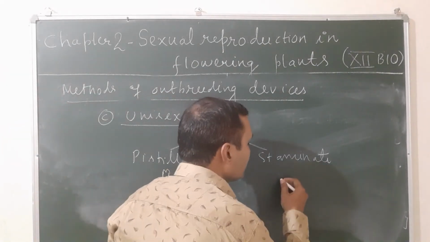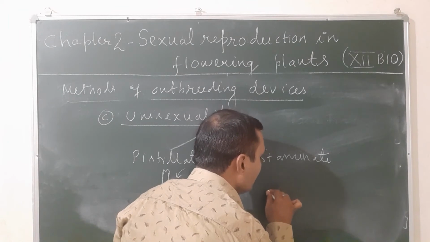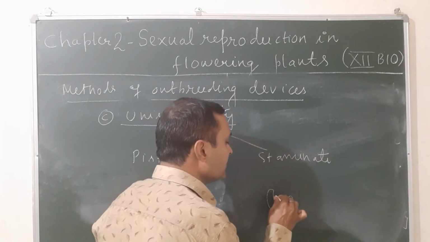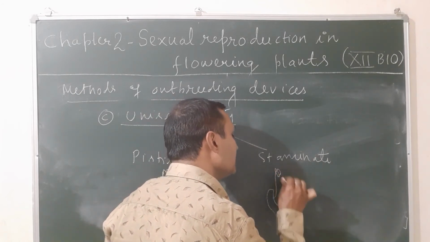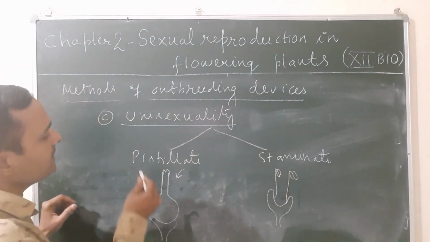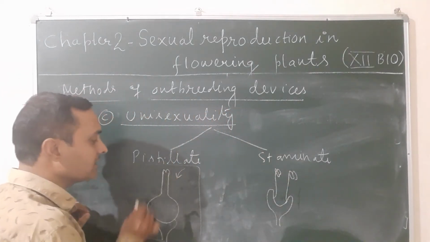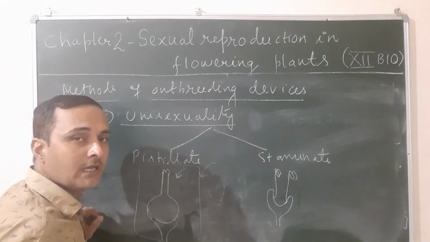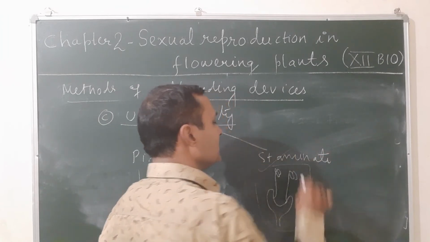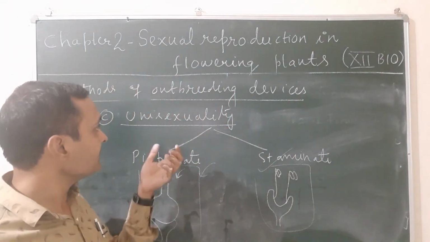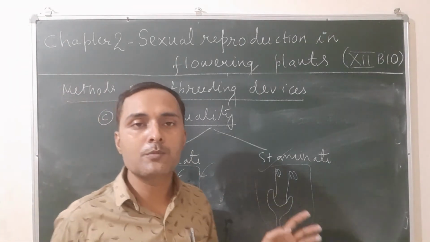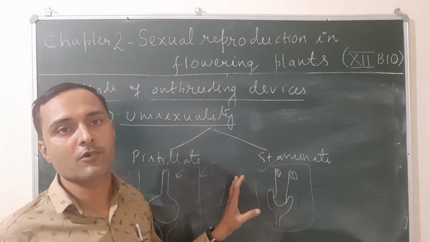Second case, what do you mean by the staminate flower? The flower which contains only stamen, not carpel. Suppose this flower has only anther but not carpel. So this is again unisexual. The other flower is the unisexual female flower. This flower requires pollen of another flower, and that flower requires the stigma of another flower for pollination. So this is all about unisexuality. When the flower is unisexual, it always promotes cross pollination and never promotes self pollination.